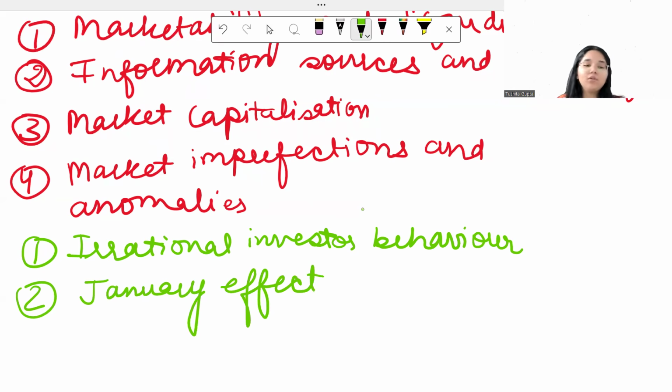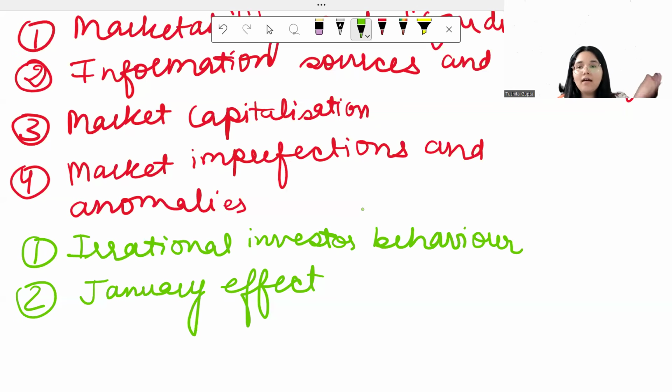What do people do? Let's suppose we are currently at the end of December. December is about to end. So what happens? People will sell off their shares to utilize any tax losses. Let's suppose I have made losses on any share. So I will sell that off so that I can book a loss, and then I can get some relief on my tax payments because I have booked that loss.